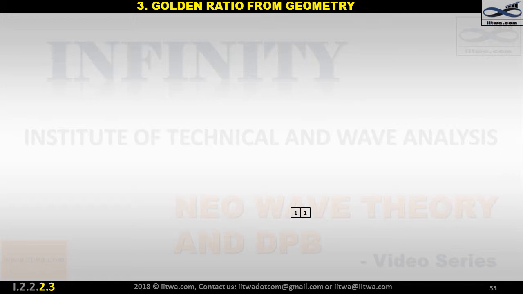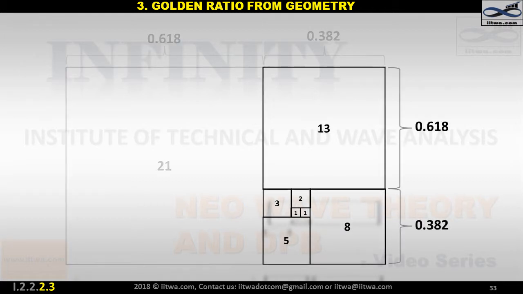Now, to these squares labeled 1 and 1, attach the next square of 2 centimeter by 2 centimeter and label it as 2. This will progress the rectangle of the Fibonacci series up to 0, 1, 1, 2. Now, attach the next square of 3 centimeter by 3 centimeter and label it as 3. Up to this stage, we have plotted the rectangle according to the Fibonacci series 0, 1, 1, 2, 3. Add further squares according to the Fibonacci series 5, 8, 13, 21, and so on.